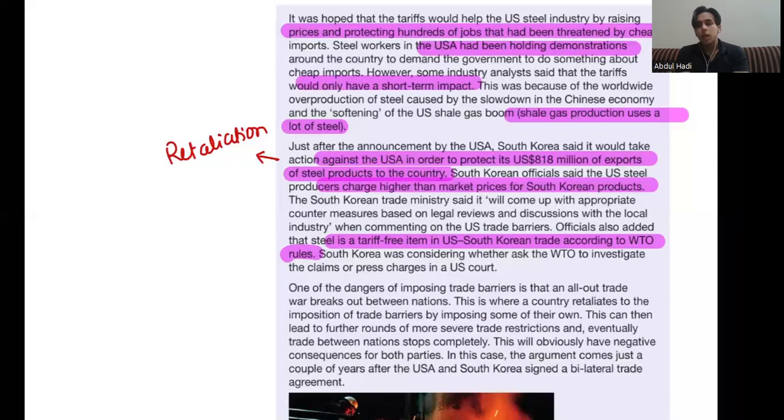But the US have imposed tariff on the steel coming from South Korea, which means that they have violated the agreement that was between South Korea and US, right? So South Korea went to WTO to investigate the claim, or so that they could sue US in the US court.